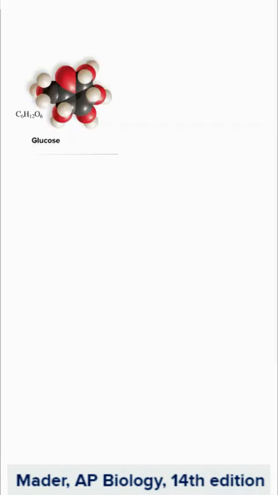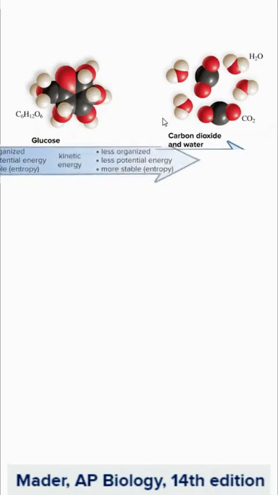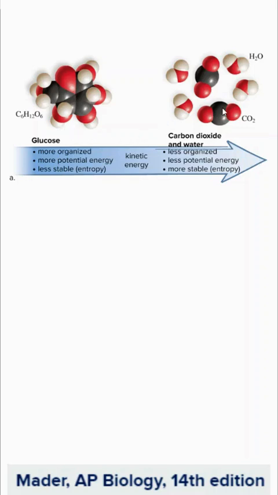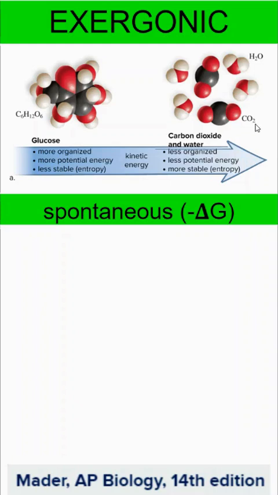Now, when we start thinking about order, we think about the way things naturally occur. So if we would have a glucose molecule, it would break down into carbon dioxide and water. Now, that process takes something that's organized and turns it into something less organized. And this is going to happen spontaneously. We are going to have a negative free energy state at the end here. And we would call that reaction exergonic, because this spontaneous reaction is going to release energy as it occurs.